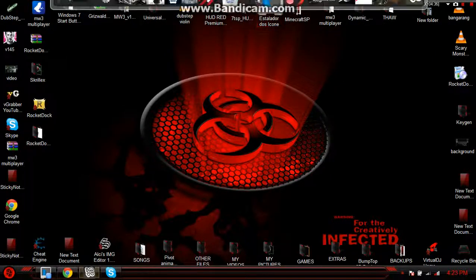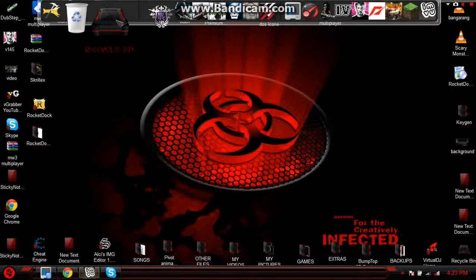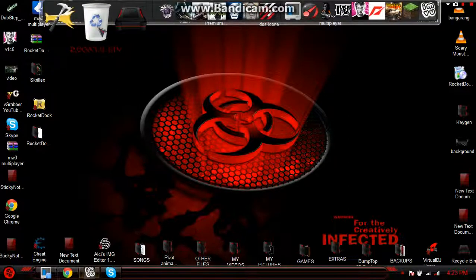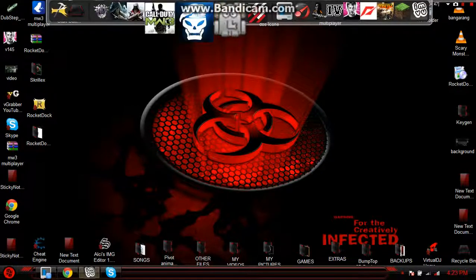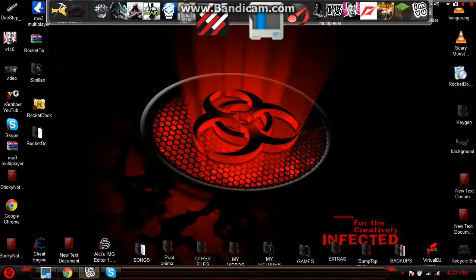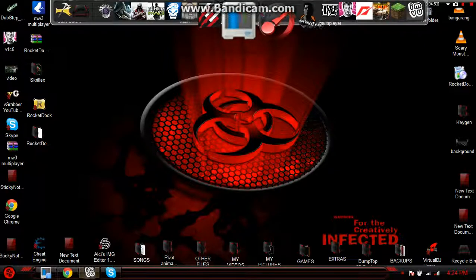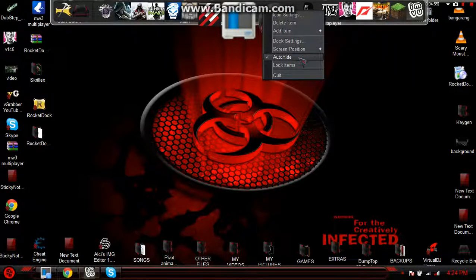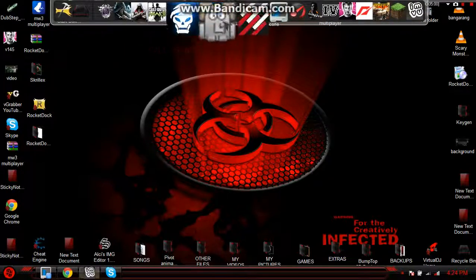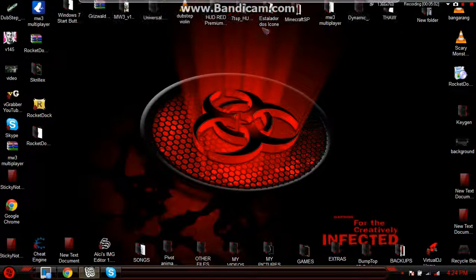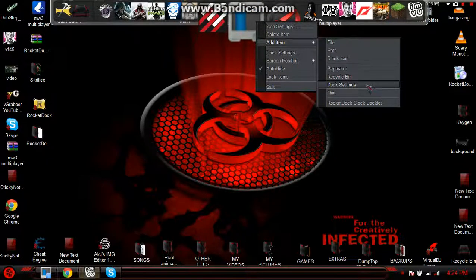You can add a recycle bin right here. This is a recycle bin, this is a recycle bin, so I'm just gonna delete that. Okay, and you can just delete the dividers. You can click auto hide, so I'm just gonna leave it on auto hide, and that's pretty much it for now.